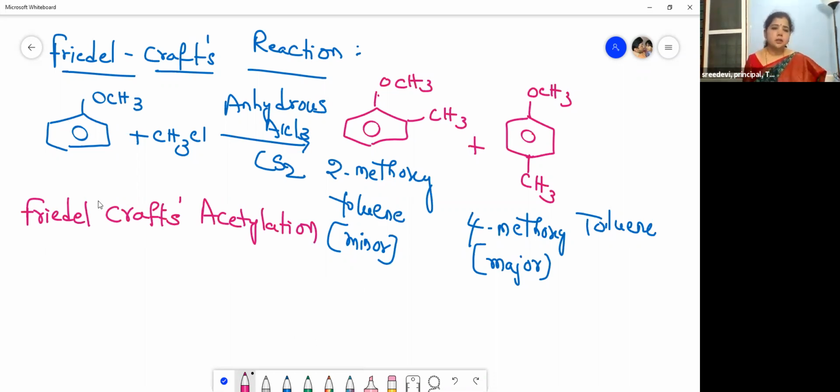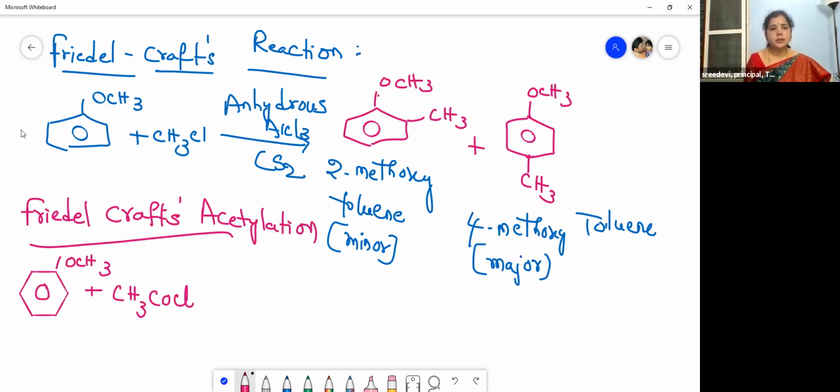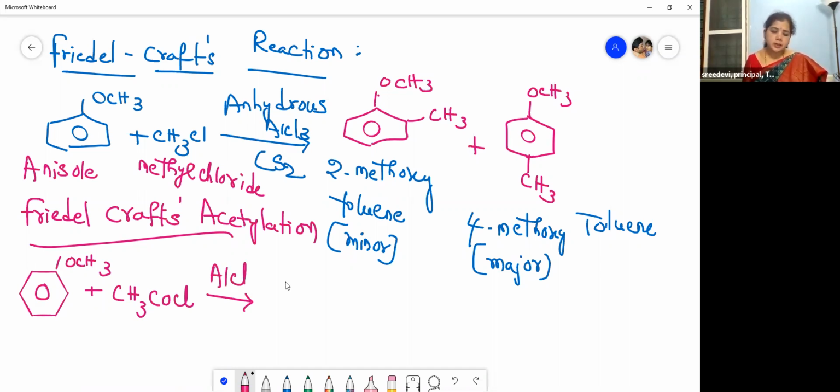Anisole, OCH3, when treated with acetyl chloride, that is acid chloride, CH3COCl, this is acetylation, in the presence of the same reagent, anhydrous AlCl3.